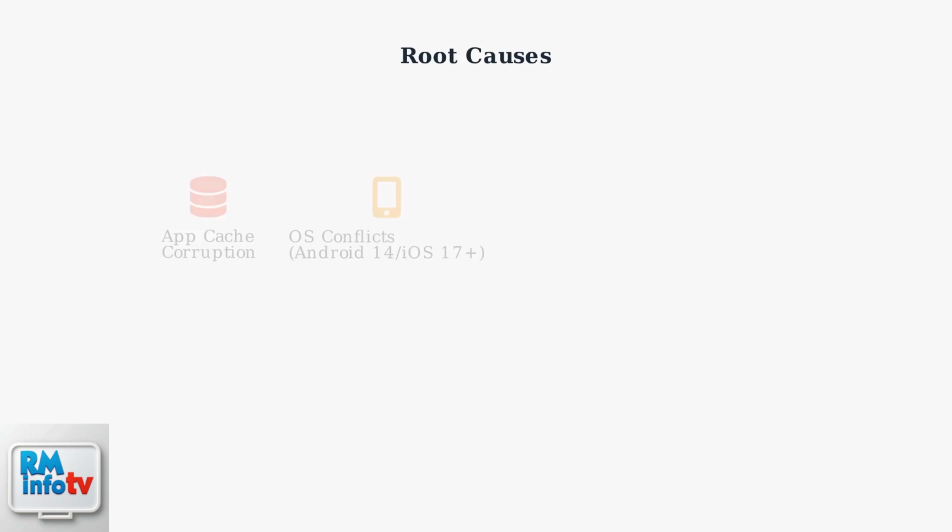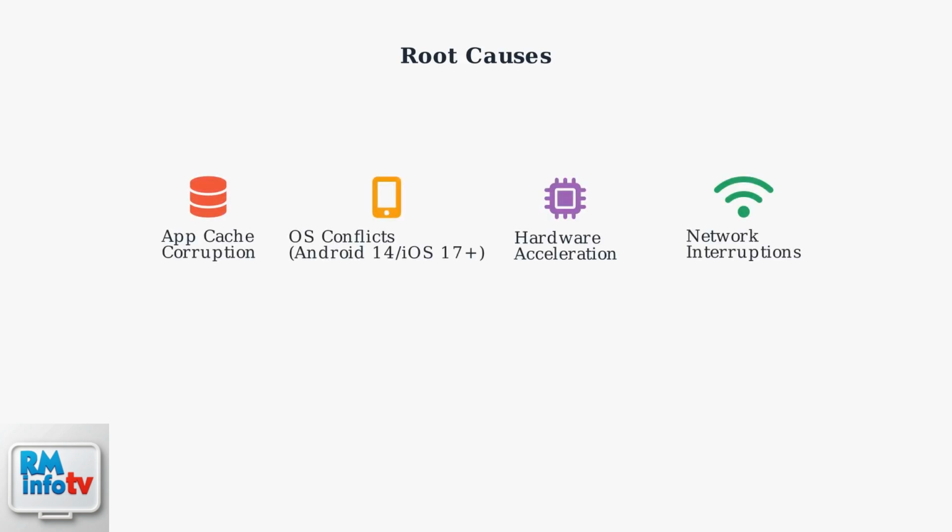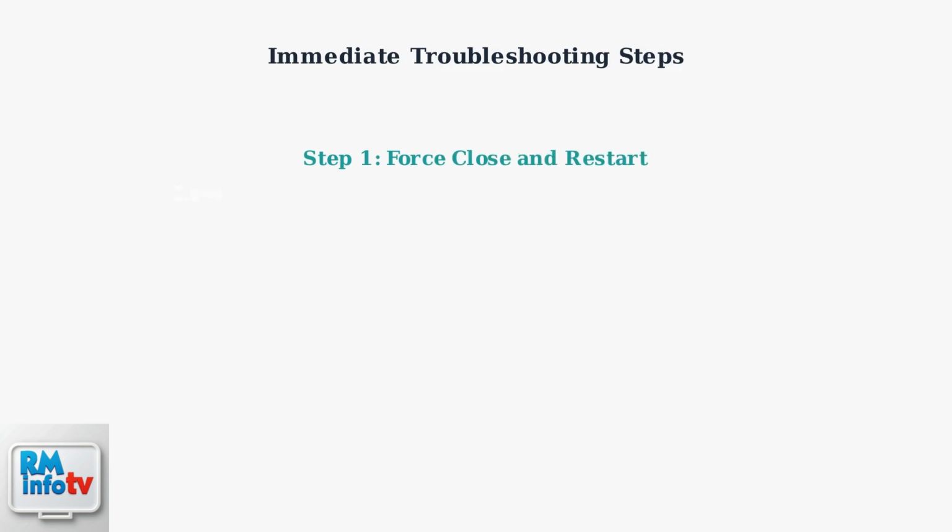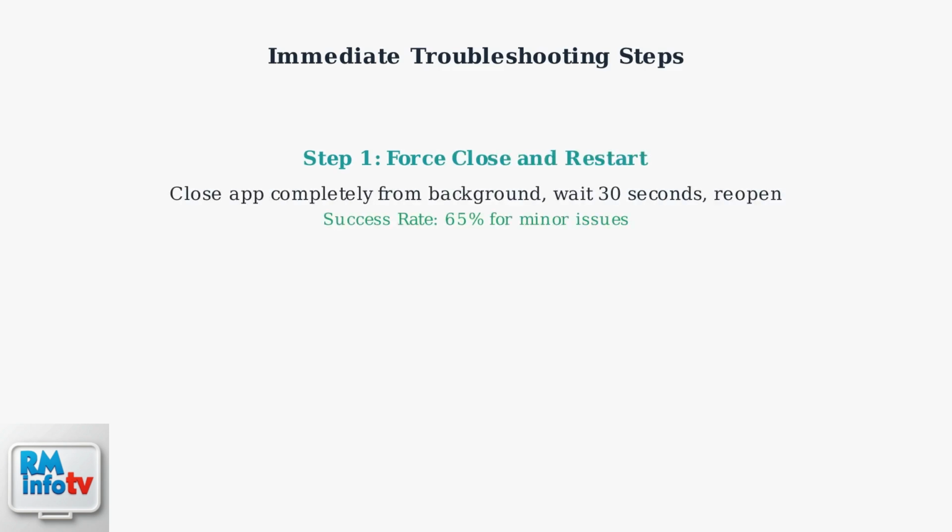These screen issues typically stem from four main causes: app cache corruption that builds up over time, operating system conflicts, especially with newer Android 14 and iOS 17 updates, hardware acceleration problems with your device's graphics processing, and network connectivity interruptions. The first troubleshooting step is to force close the Dasher app completely from your background apps. Wait 30 seconds, then reopen it. This simple step resolves about 65% of minor screen issues.